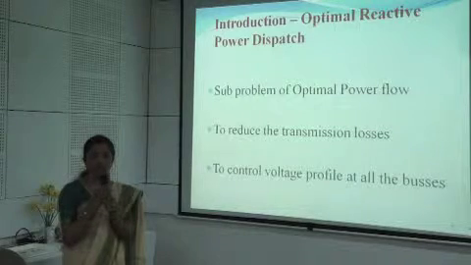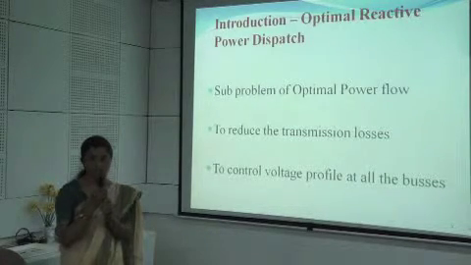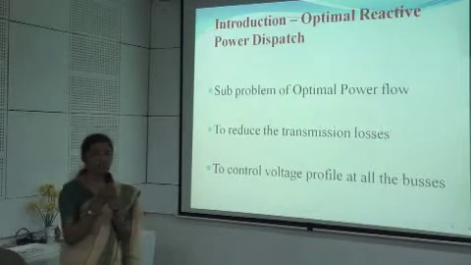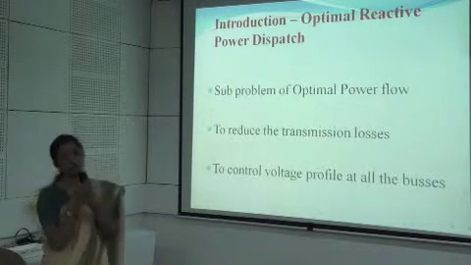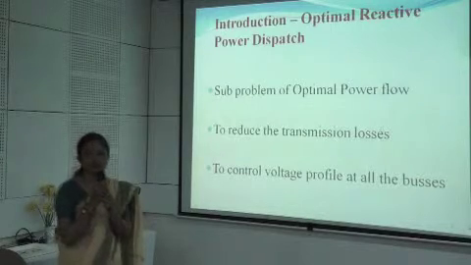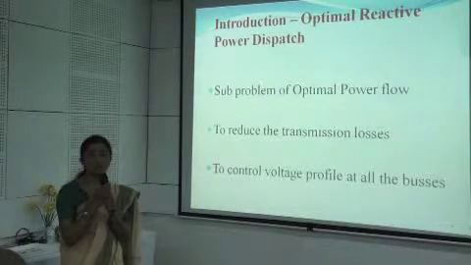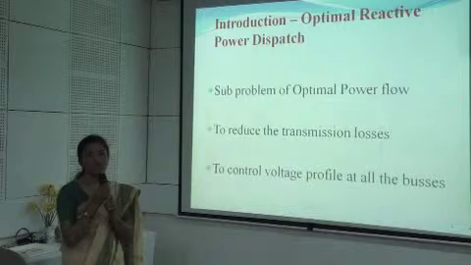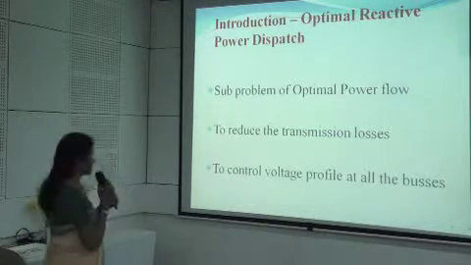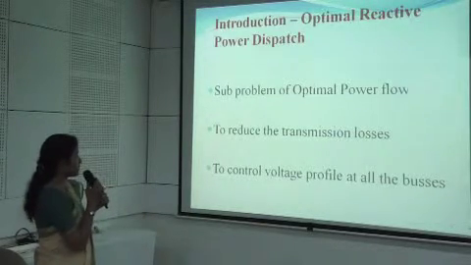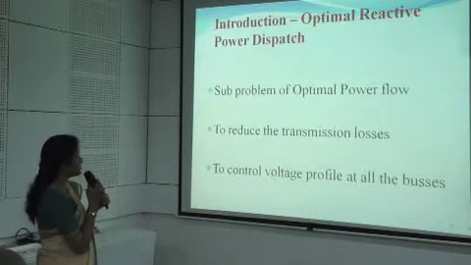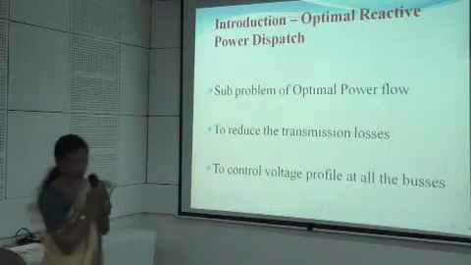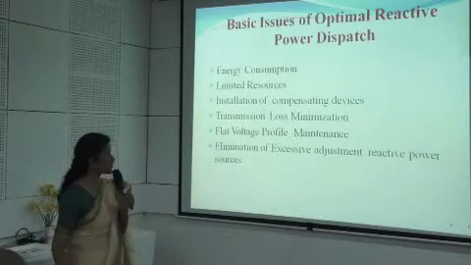Its main objective is to reduce the production cost, and we say that the ORPD is a subpart of this optimal power flow. Because when we say the new erection has to be eliminated, ultimately we are reducing the cost of production. So these are the main motives of this ORPD, that is to minimize the transmission loss and to control the voltage profile at various buses.